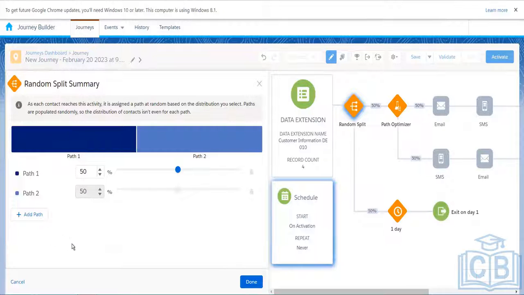Here we can have up to 20 different paths, and we can decide how many customers we want to route to path 1 and path 2. They will be distributed randomly, and there is no criteria to these paths.